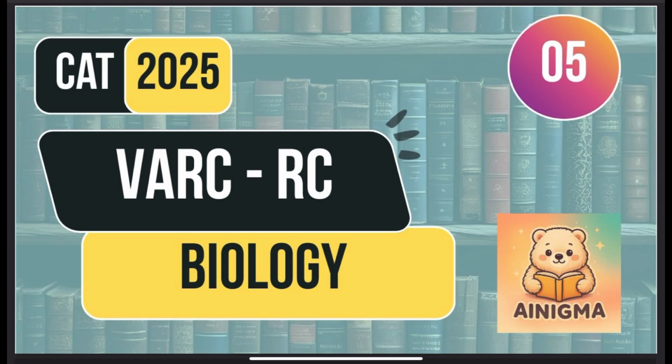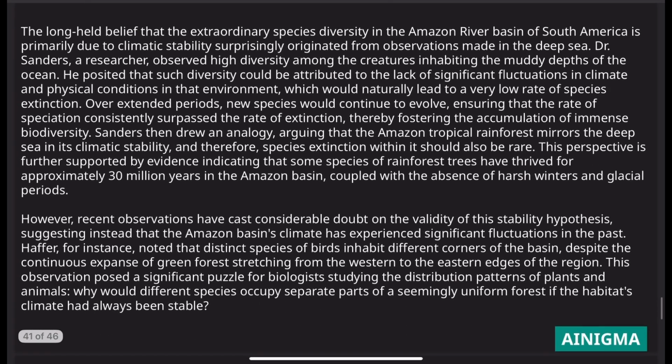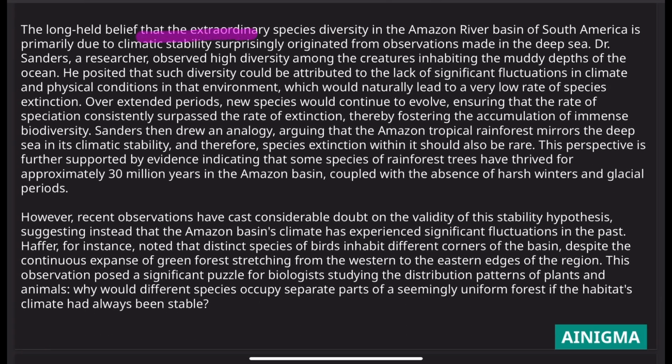So let's start with the RC. The long-held belief that the extraordinary species diversity in the Amazon River basin of South America is primarily due to climate stability surprisingly originated from observation made in the deep sea. Dr. Sanders, a researcher, observed high diversity among the creatures inhabiting the muddy depth of the ocean.